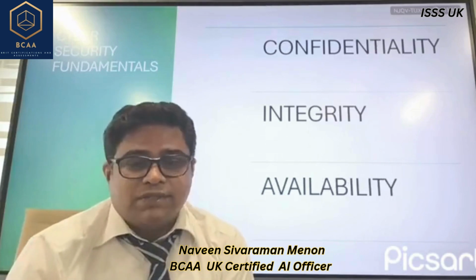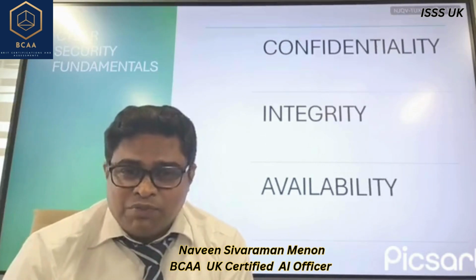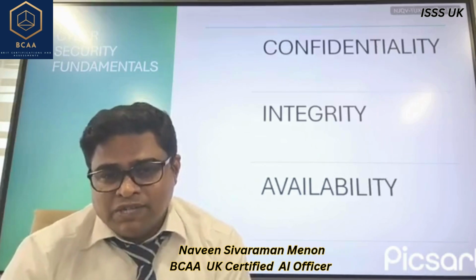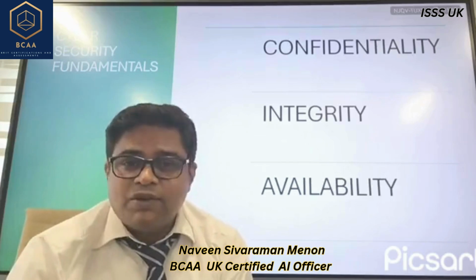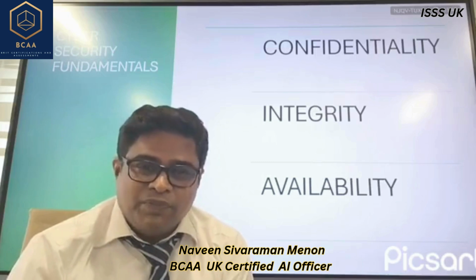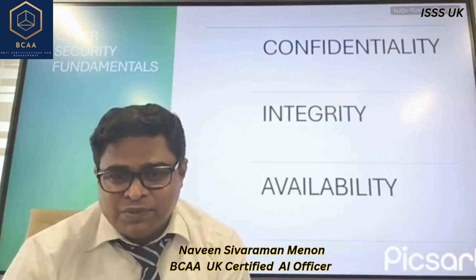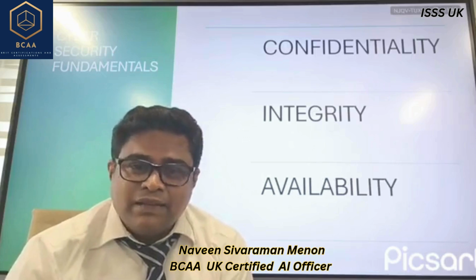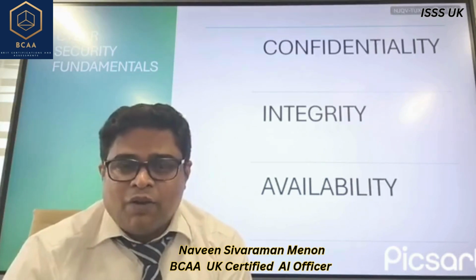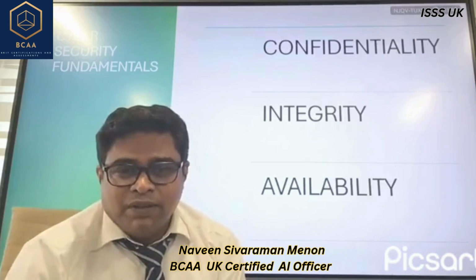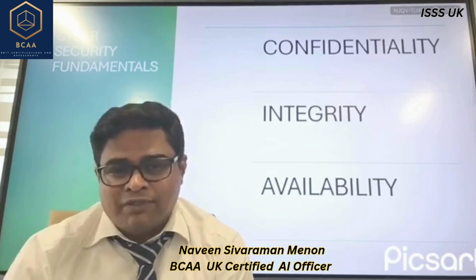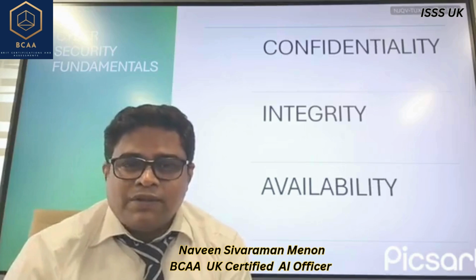If it's not accessible, that means it's not available, and hence we say it is not secure. Anything that could affect that parameter of it not being available is a function of availability.